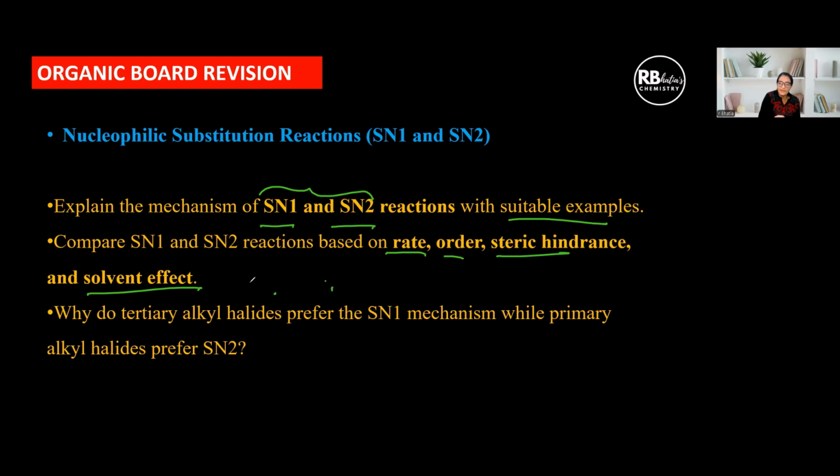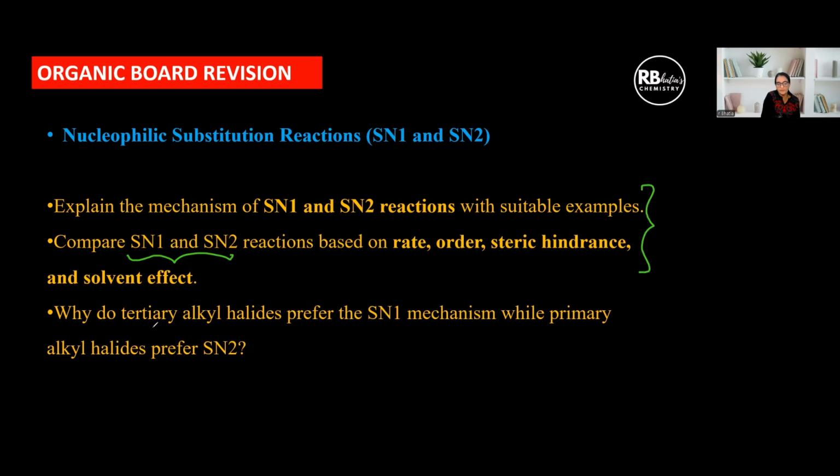The optical activity, whether there is Walden inversion or no Walden inversion, any 4 important points you must keep in mind, because it is expected that they ask you as a 2 marks question or some indirect question in the form of a numerical, any form. But you should be very thorough with these concepts. And why do tertiary alkyl halides prefer SN1? You must explain on the basis of a stable carbocation, right? While primary prefer SN2. So these are the 2 important keywords.